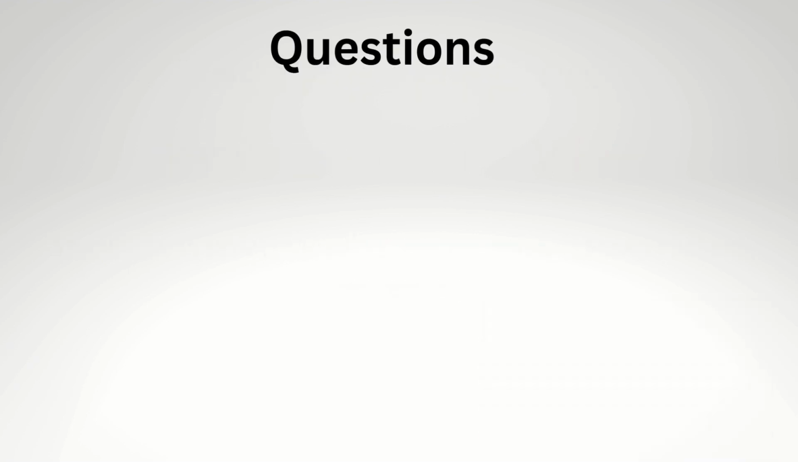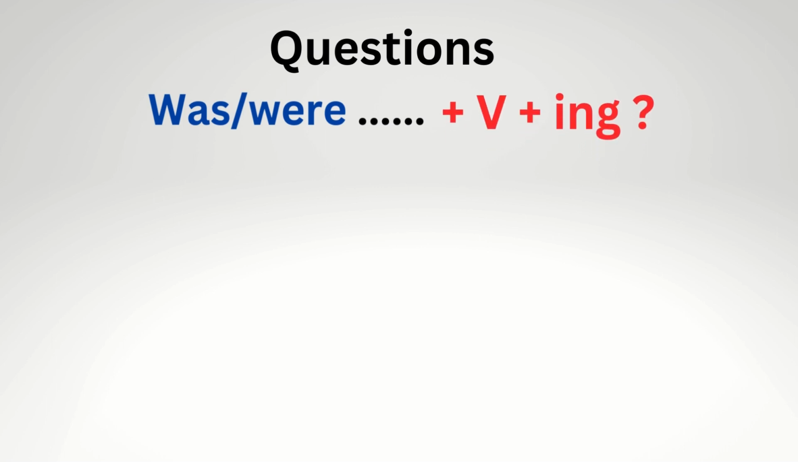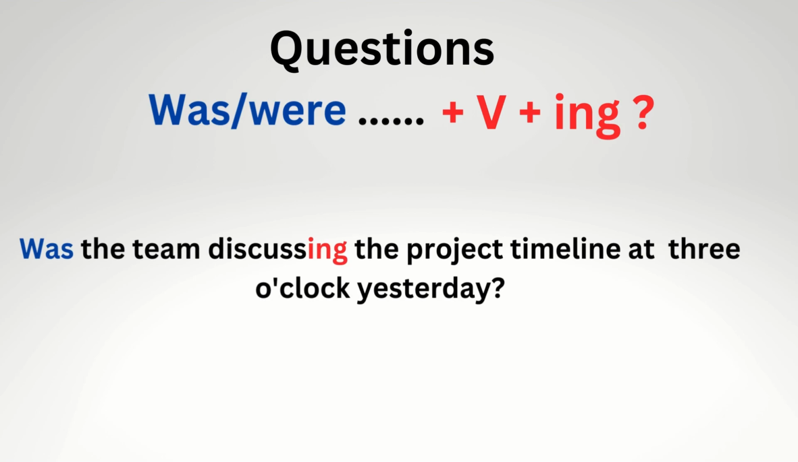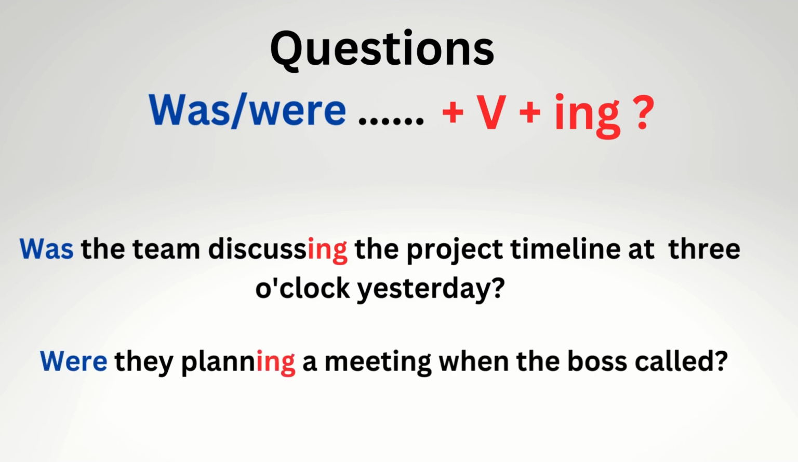When it comes to questions, we use was or were at the beginning of the sentences. For example, was the team discussing the project timeline at 3 o'clock yesterday? Or another one, were they planning a meeting when the boss called?